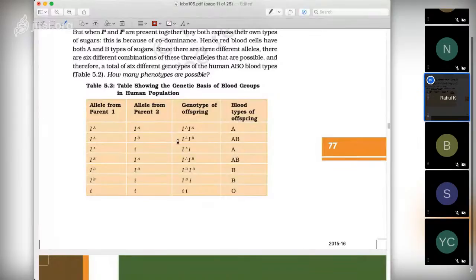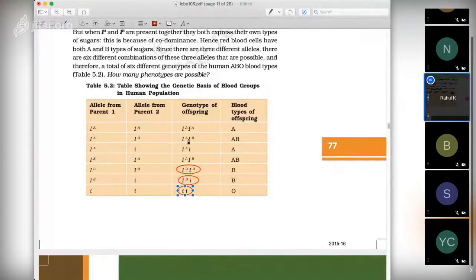And we get B phenotype when both are B or one is B. This condition we call heterozygous, and this condition we call homozygous dominant. And if it is small i, no A or B is present, then it is called the homozygous recessive condition. When A and B both are present, both will express.